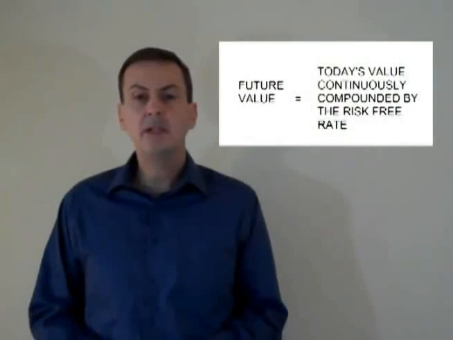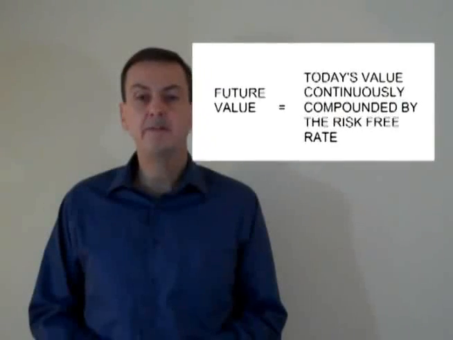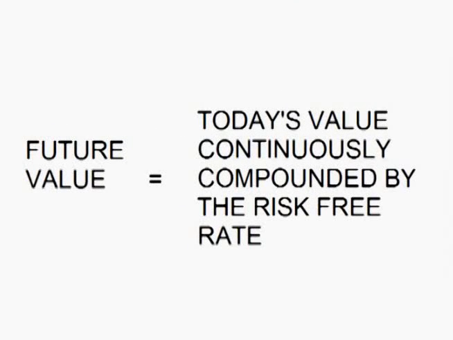One formula for the time value of money, which is the one Black-Scholes used, is the formula for continuous compounding by the risk-free rate. However, this is not the only way of calculating the time value of money, and one may find it worthwhile to spend more time learning this subject. Let's look at the math for calculating the time value of money. Future value equals today's value continuously compounded by the risk-free rate.